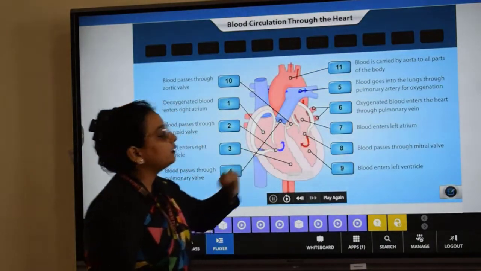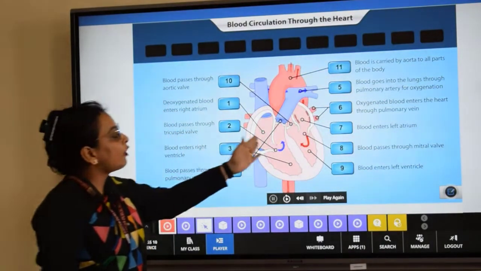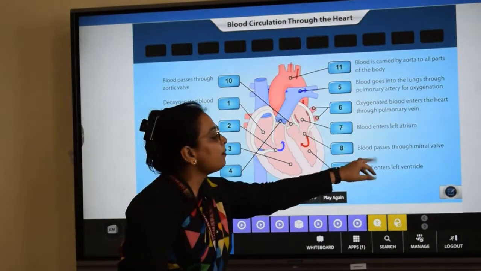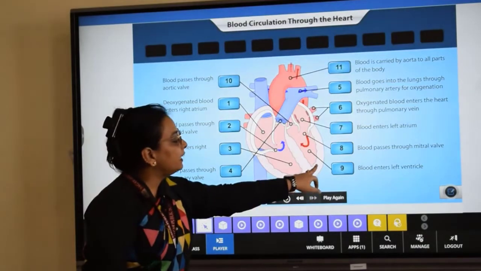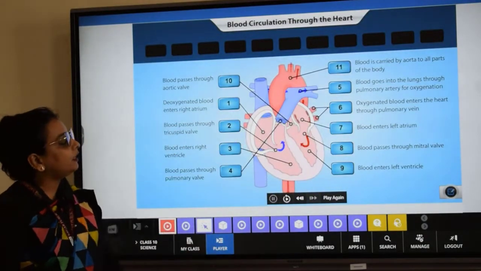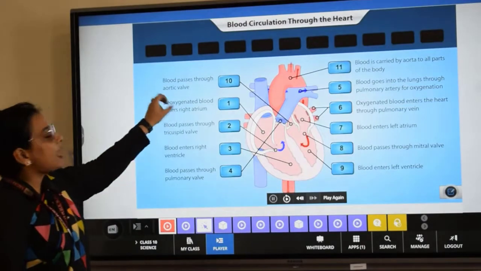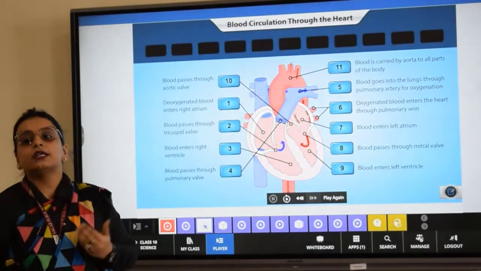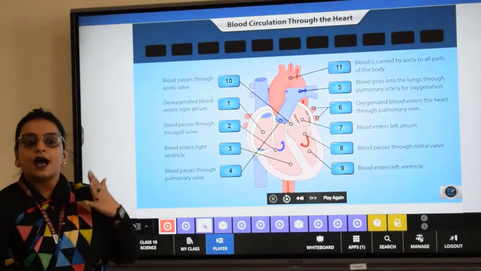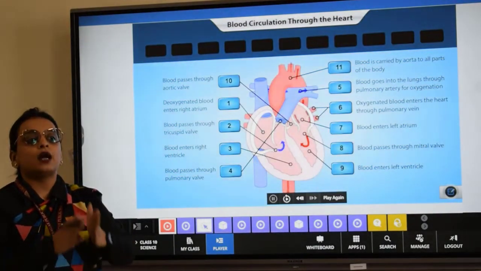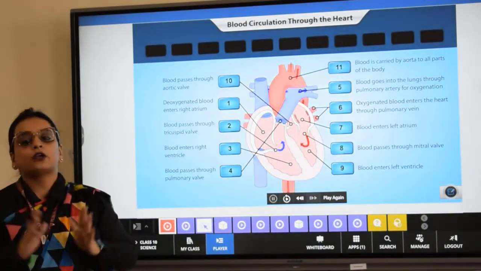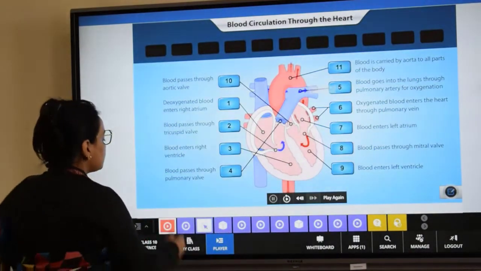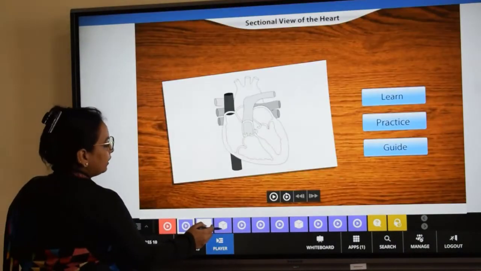After that, blood enters into the left atrium. From the left atrium, the blood passes into the left ventricle via the mitral valve. And then from the left ventricle, the blood passes out via the aortic valve into the aorta. What is the aorta? Tell me. The major artery through which the oxygenated blood is transported to each and every part of our body. And this is how the blood is circulated, right? So we will see a small video now.